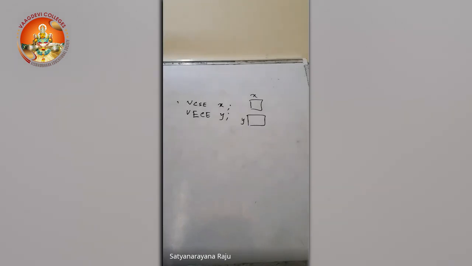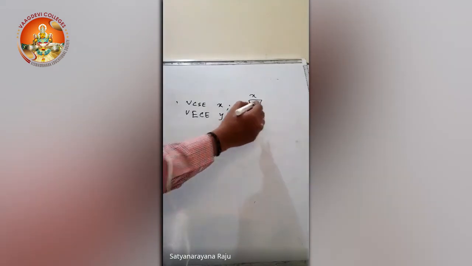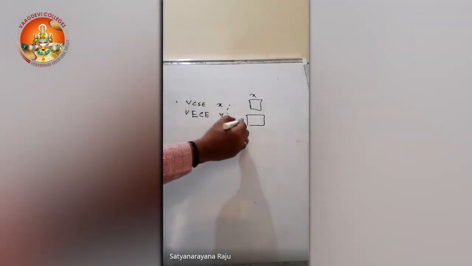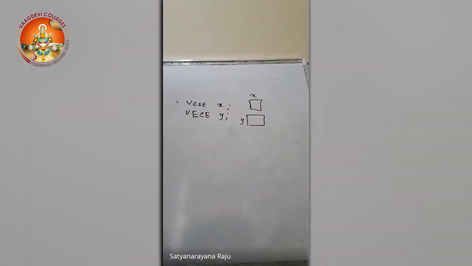So here one thing is very clear: by the declaration, variables are allocated to the memory space, and the data types will decide how much amount of memory space is to be allocated. And second thing, now X is declared as CSC, and one bench is allocated in the CSC classroom, and Y is declared as ECE, and one bench is allocated in the ECE classroom.